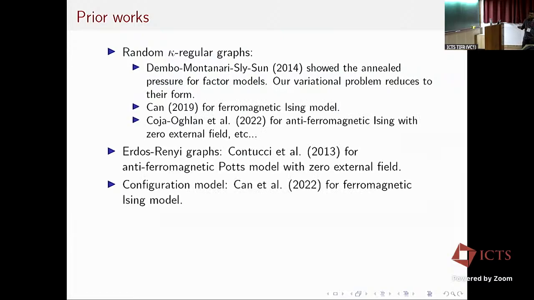On random regular graphs, there are also other works by Can, who studies the ferromagnetic Ising model, and Coja-Oghlan and others who study antiferromagnetic Ising with zero external field. On heterogeneous graphs, there is work on the antiferromagnetic Potts model. And in the configuration model, there is work by Can, van der Hofstad, and others on the ferromagnetic Ising model.